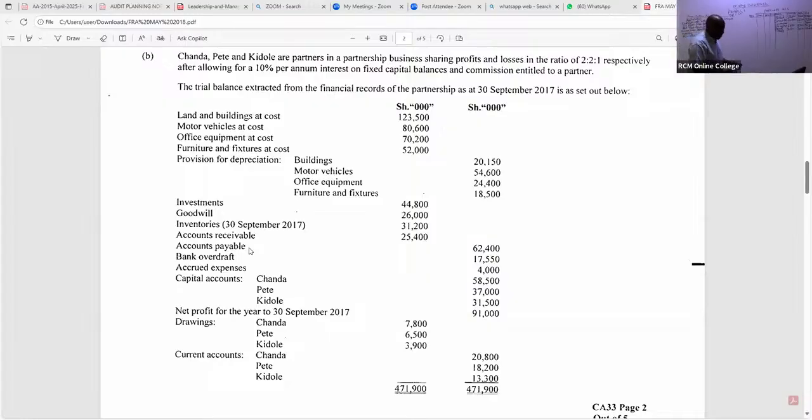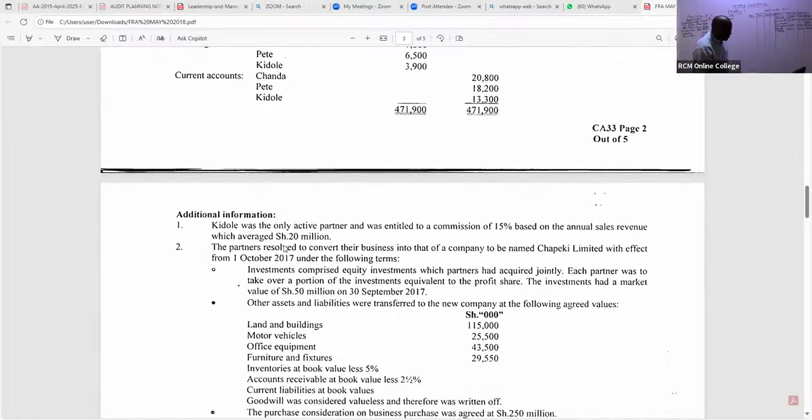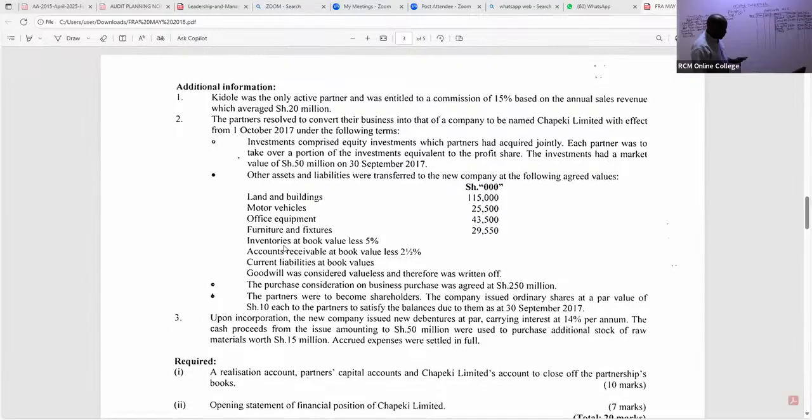And of course, they have told us here. Please listen. First of all, they have told us somewhere here that current liabilities were taken at book values. Even if they never told us, that is the rule. So all the current liabilities, what do we have there?